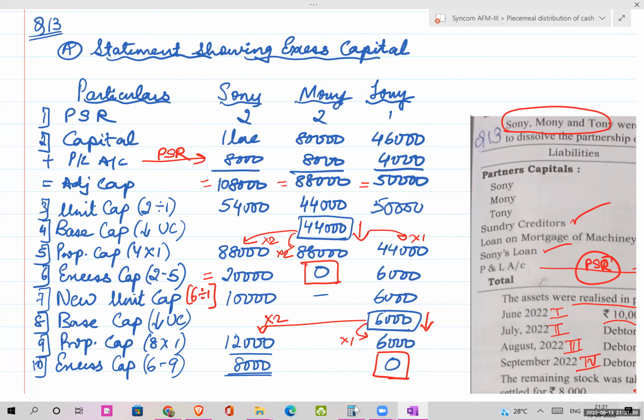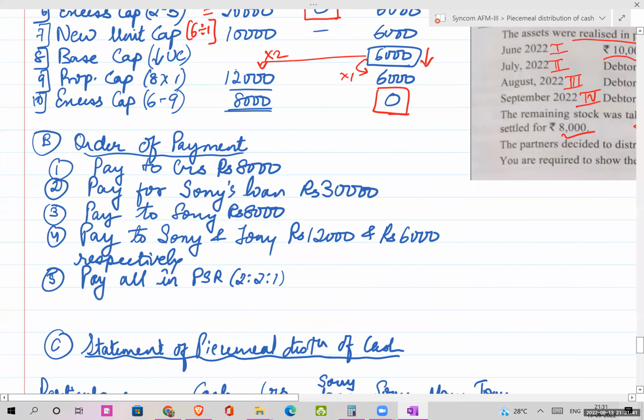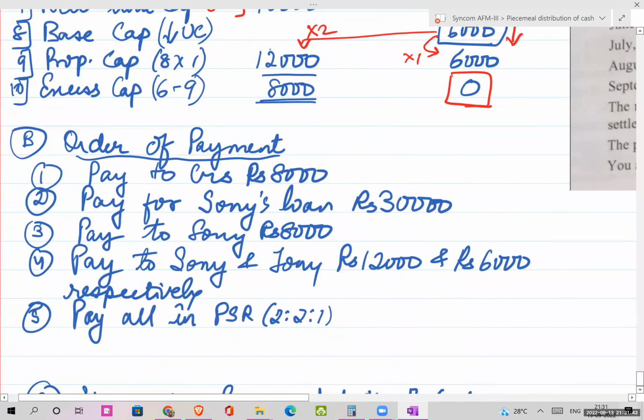Ensure, double ensure that your step 1 is correct, because based on this we decide our priority order also. Now let's come to the priority order. In the priority order, first I'm going to pay my creditors.